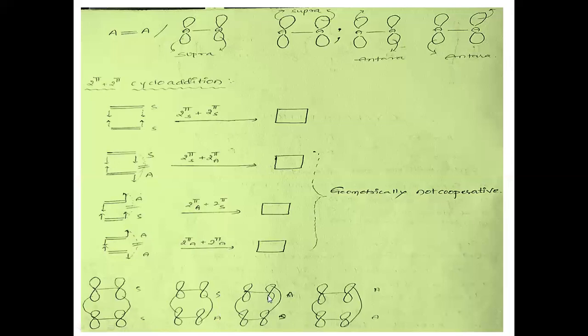Next, antara-supra: in this partner, the lobes of interaction from the termini approach from opposite phases, and the second partner is supra, with lobes from the same phase. So this is antara-supra cycloaddition. Next, antara-antara: for both partners, the lobes interacting at both termini are from opposite phases. In the first partner, the lobes of interaction are opposite, one downside, another upside. In the second, one upside, another downside, for sigma bond formation. So this is antara-antara cycloaddition.